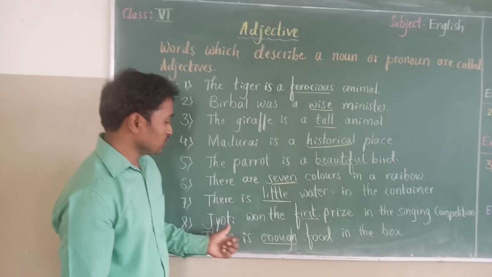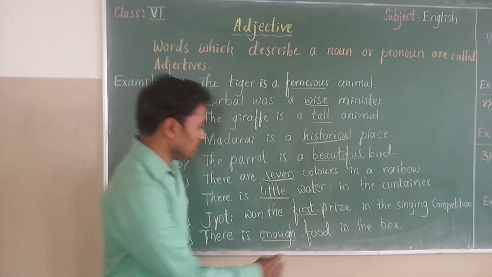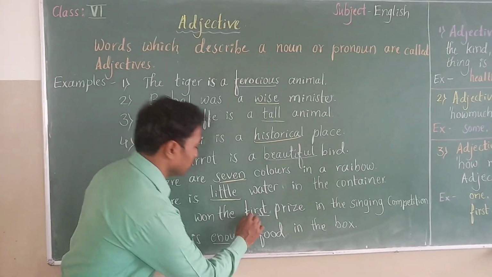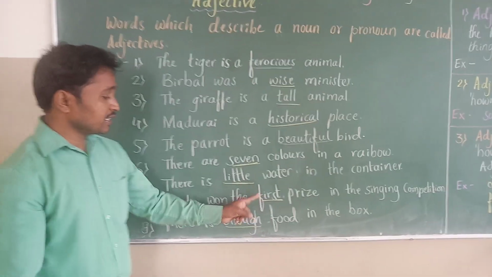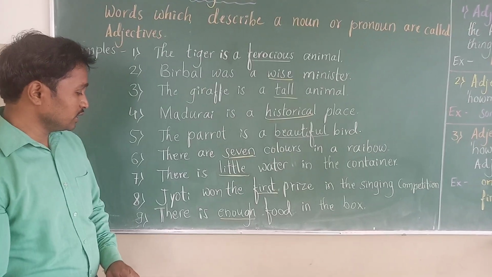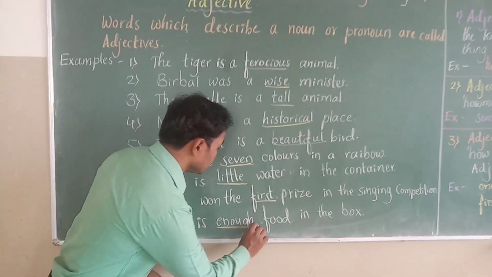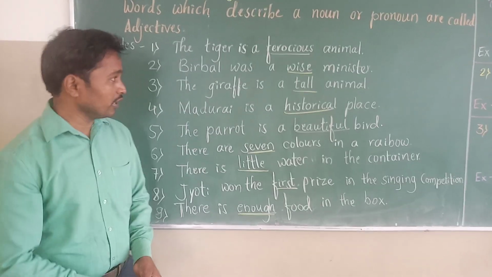And 8th one, Jyoti won the first prize in the singing competition. Here prize is noun and first is adjective. Here it is number, ordinal number. So it is adjective of number. Last one, there is enough food in the box. Here enough is describing food, uncountable noun. It is adjective of quantity.